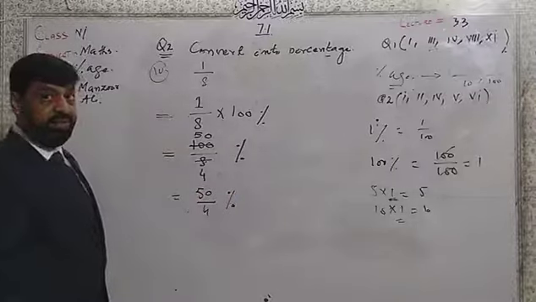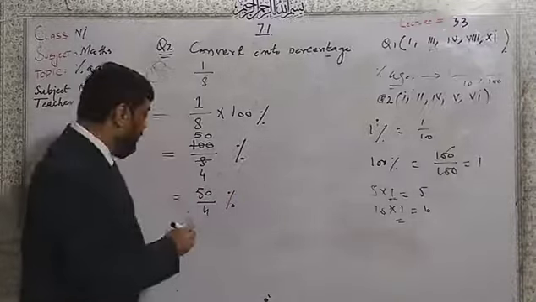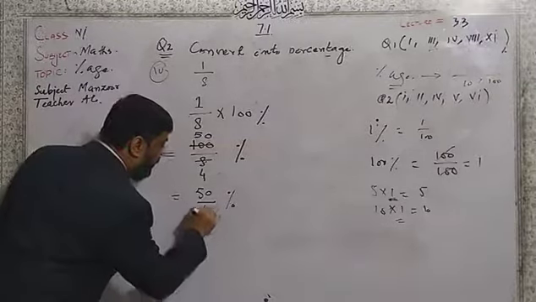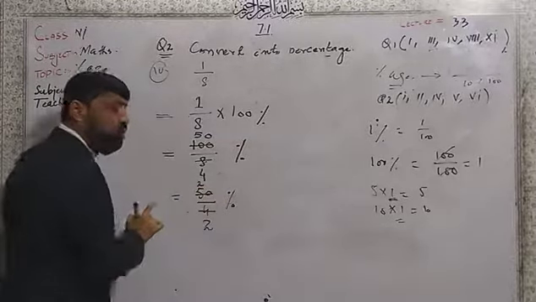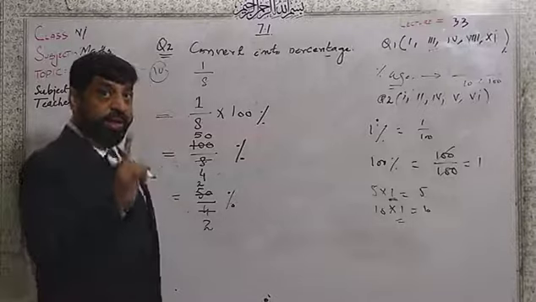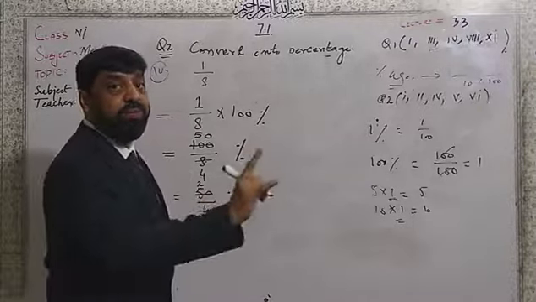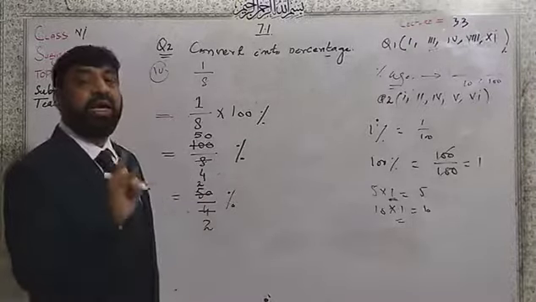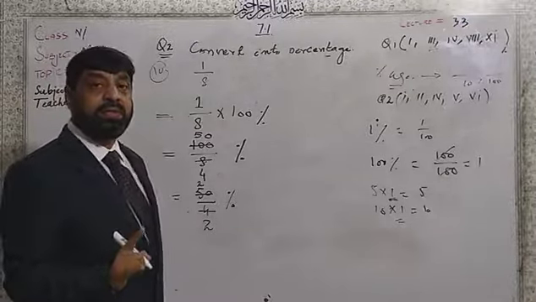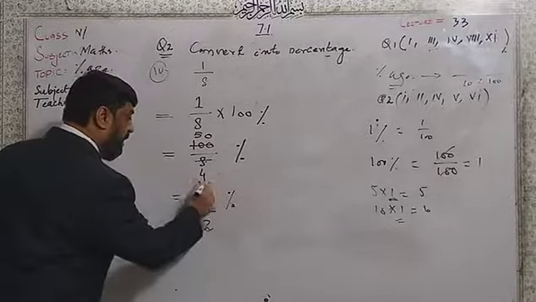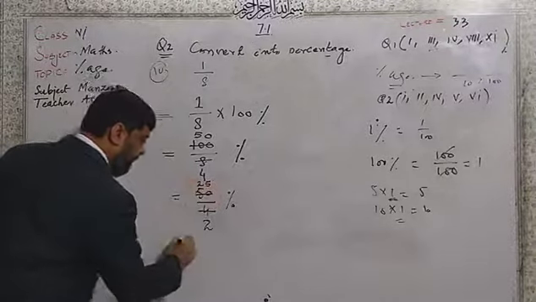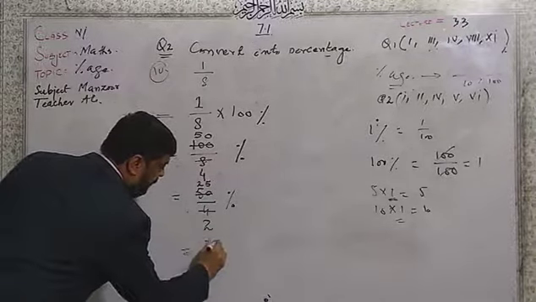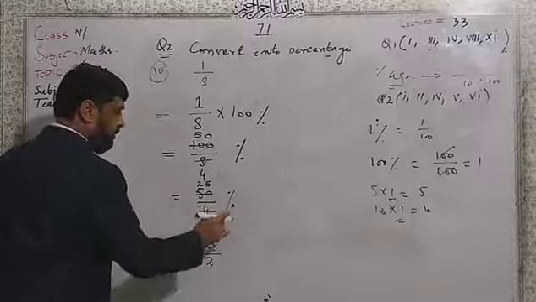Again we need to cancel by the same number 2. 2 on 4, 2 times. Here 2 on 5, 2 times, 1 remaining from the 5 moves to the 0 digit. It becomes 10, and 10 can be cancelled by 2, 5 times. Now I got 25 over 2.